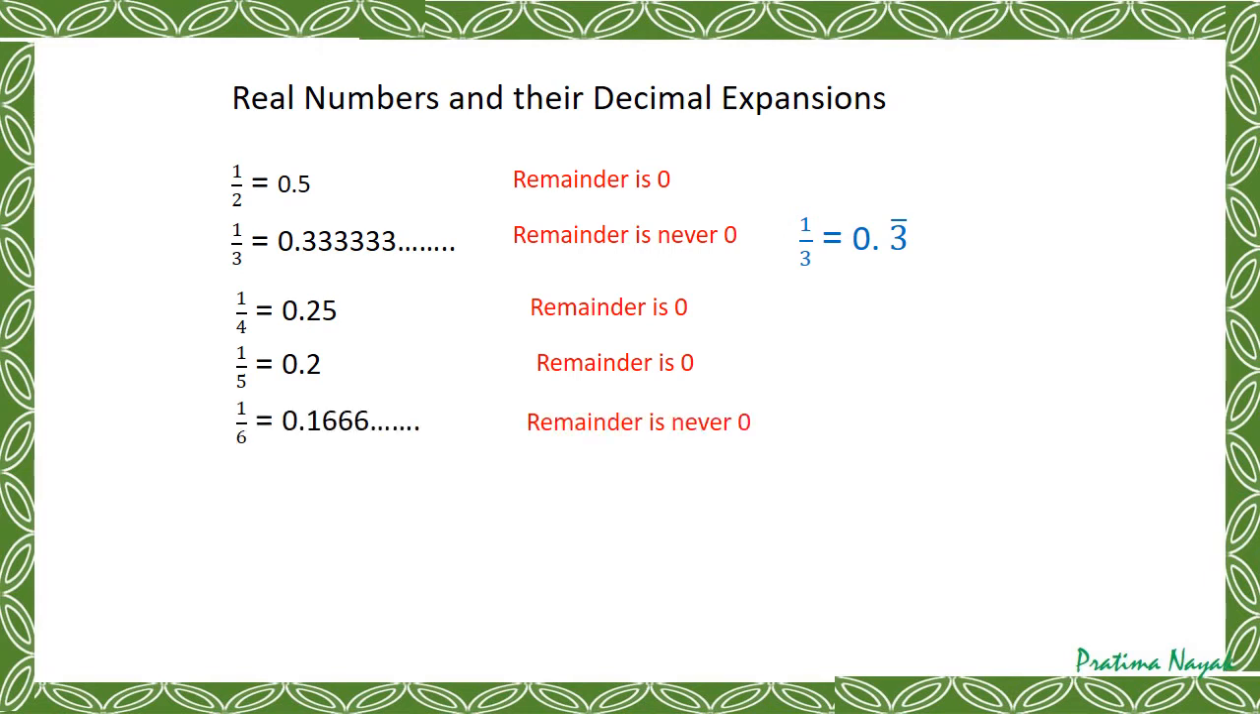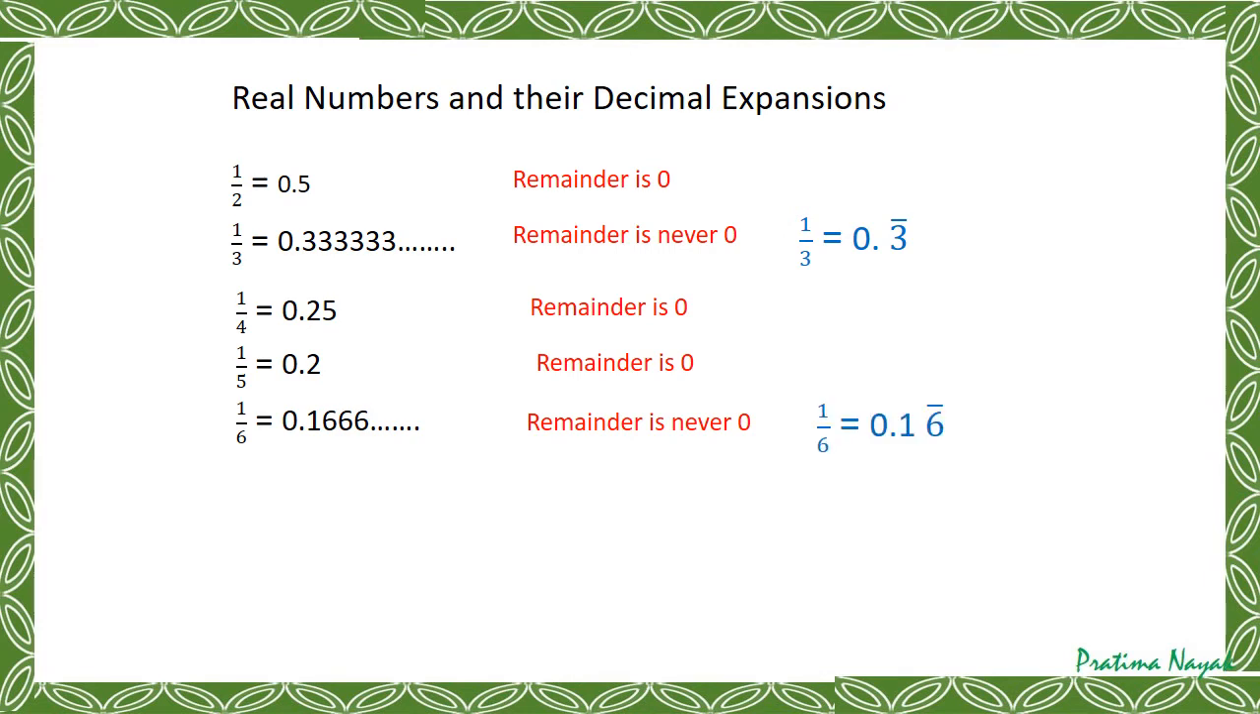Now I am going for 1 by 6. It will be 0.1666. So here you see 6 is repeating. 1, then 6 is repeating. So remainder is never 0. It goes on repeating, 6 is repeating. So we say 6 is recurring. It is a recurring decimal.